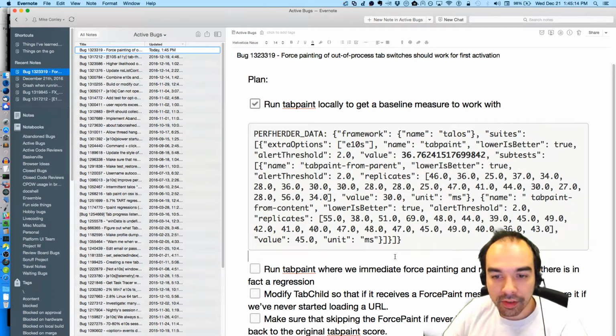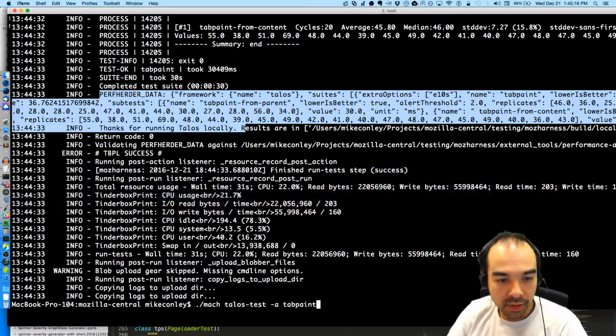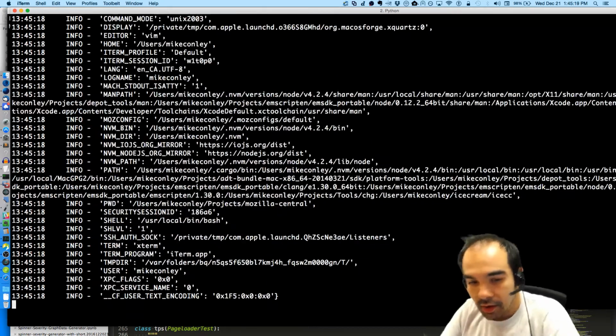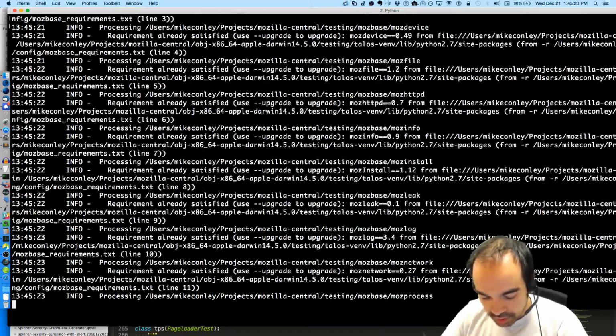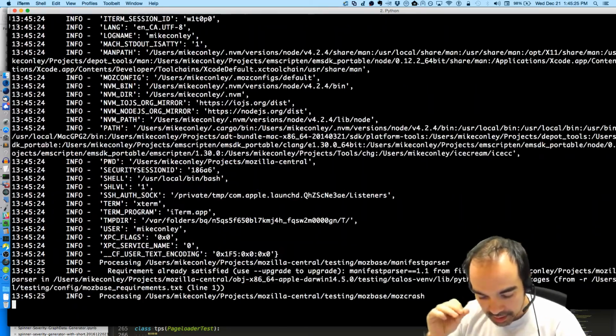And I don't know how volatile that is. Let's run it again and see if we get a similar score, just for consistency's sake.